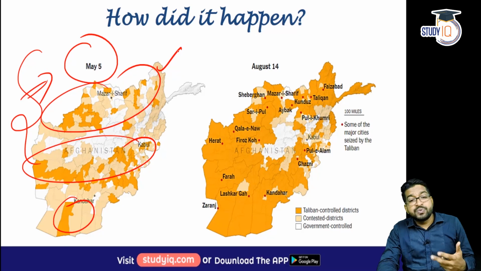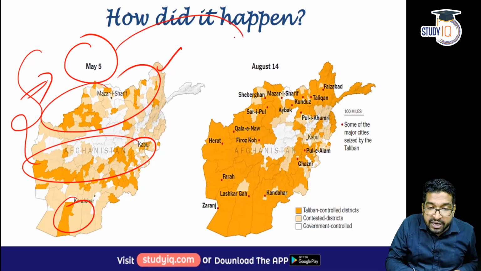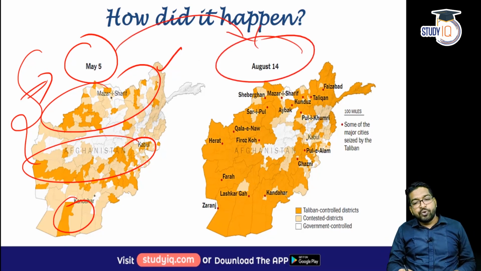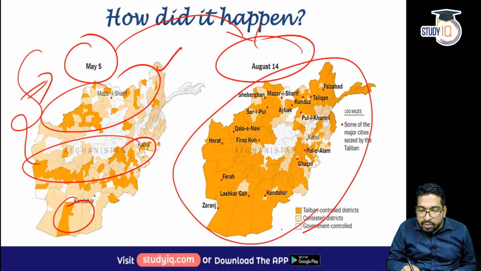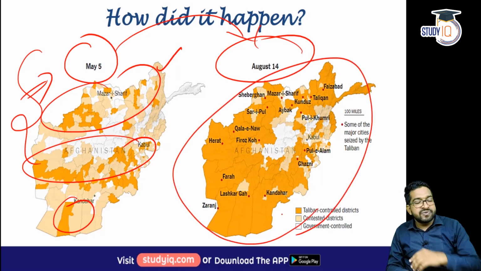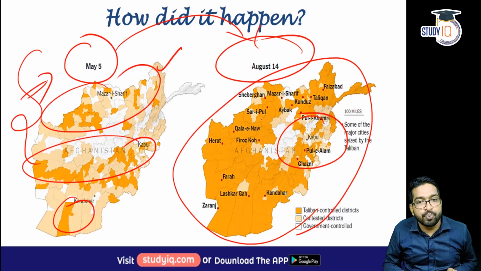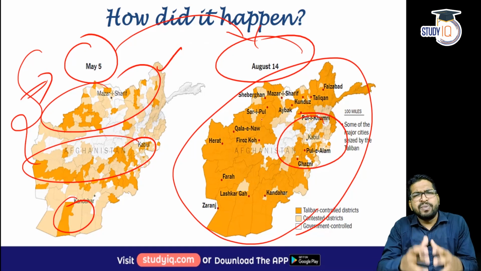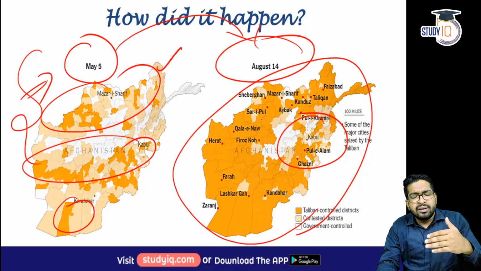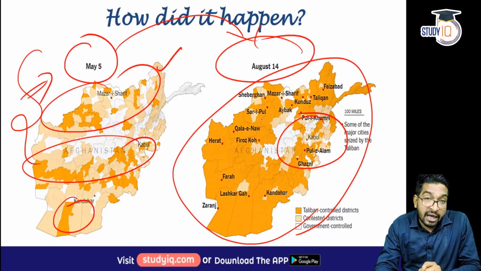Now, as soon as the US withdrawal started, you can see from May 5, 2021 to August 14, the Taliban controlled most of the area. And on August 15, they captured Kabul also. Within just a couple of months, I would say that the entire country was ravaged by the Taliban.